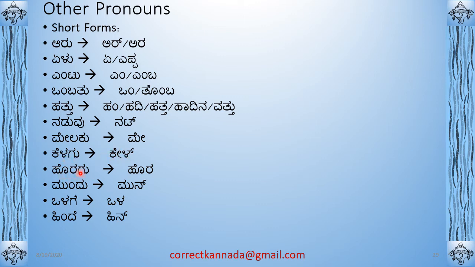Horagu is outside. Hora is the short form. Mundu is front. Mun is the short form. Olage is inside. Ola is the short form. Hinde is behind. Then hin. Hintirugu is used very often. Tirugu means to turn. Hintirugu is to return. So that's what I mean. These are all mostly used in prefixes.